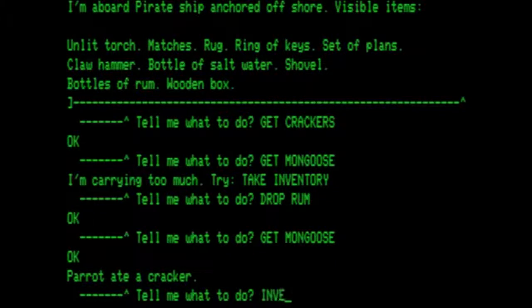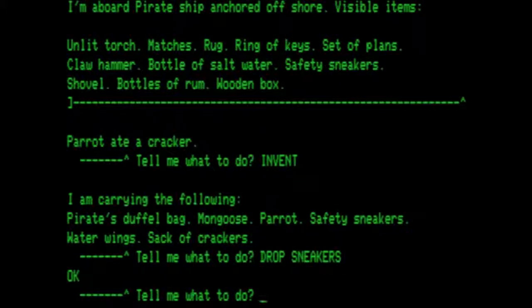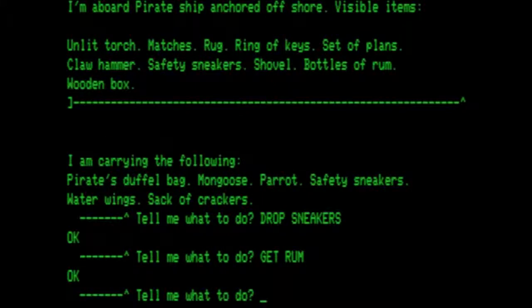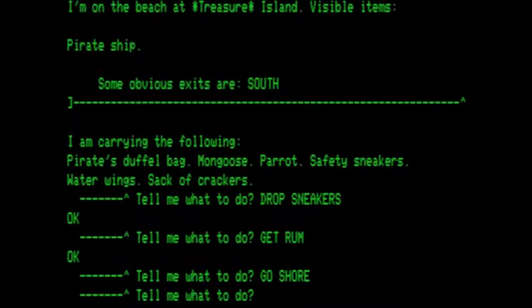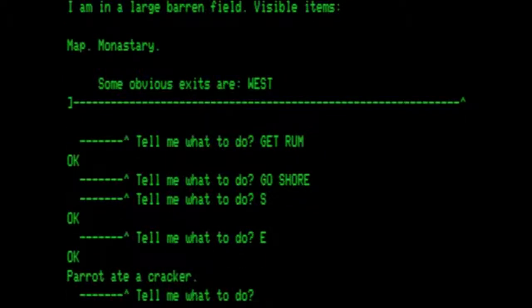Let's check our inventory, make sure we have everything we need. Duffel bag, mongoose, parrot, safety sneakers, water wings, sack of crackers. I do believe we could technically drop safety sneakers, so let's do that. So we have an open inventory slot, and let's get the rum again. I want to be carrying the rum. So let's go to the shore again, and then we will head south from the shore into the graveyard, and then we want to go east back to the monastery.